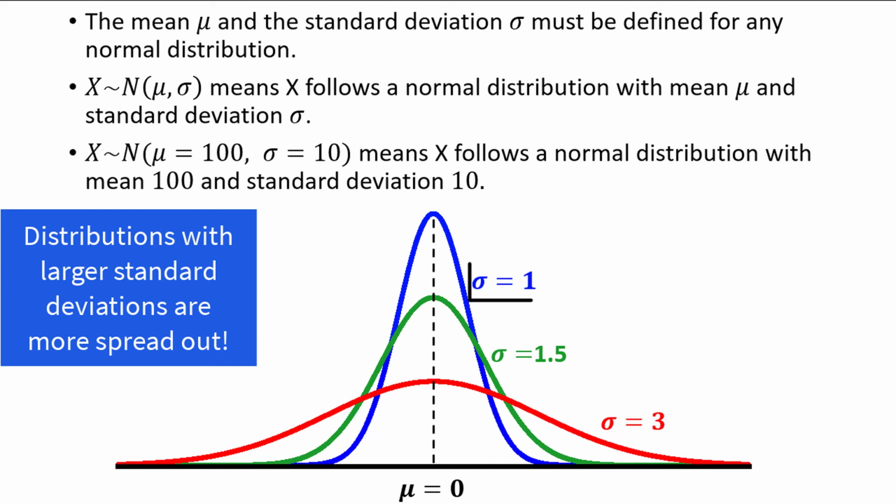The blue curve has the smallest standard deviation of 1, making it more narrow. The red distribution has the largest standard deviation of 3, making it more flat, and the green distribution has a standard deviation of 1.5, and therefore falls somewhere in between the other two.